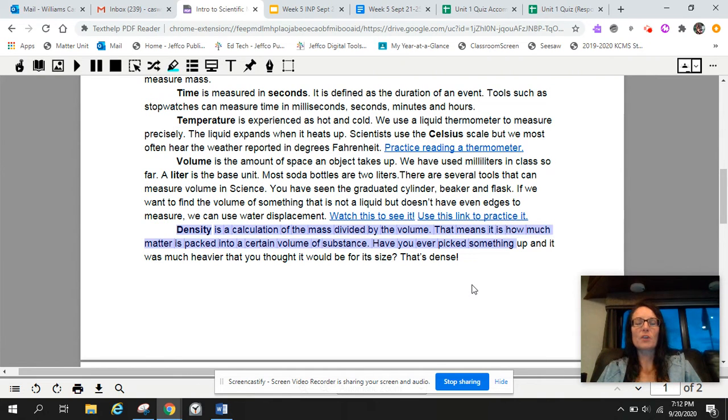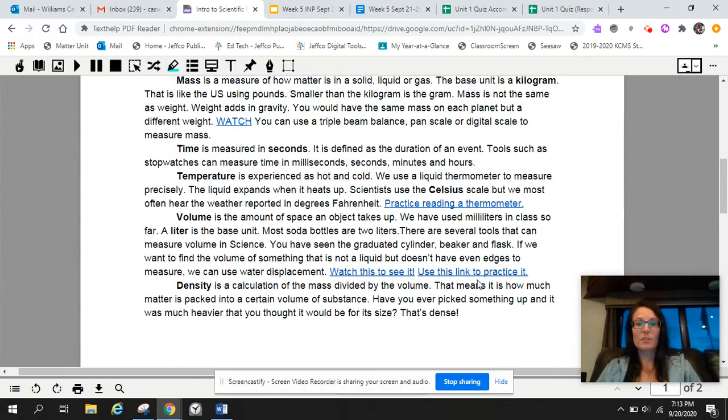Or if some of you have talked about traveling to Florida and humidity in the air, so that would be a dense air if it's thicker. So we will do a little bit of introduction to that as well. That's your final chunk of information on this page.